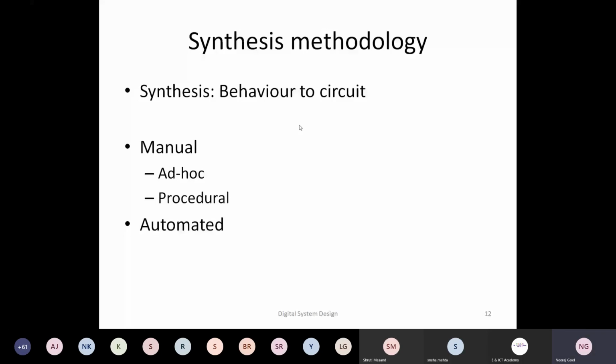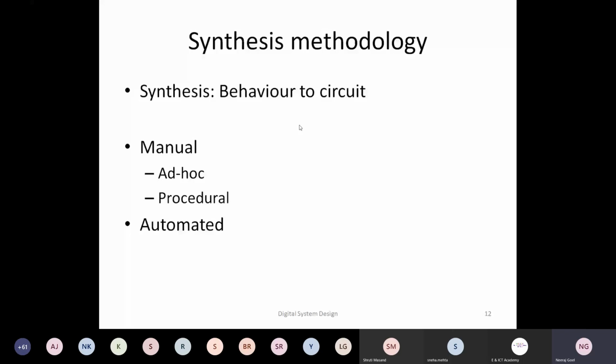That is the automated one. Similarly, there could be behavioral synthesis, where you specify not in a hardware description language but in C or C++, the complete behavior. The behavior synthesis tool will find out whatever hardware details are required.